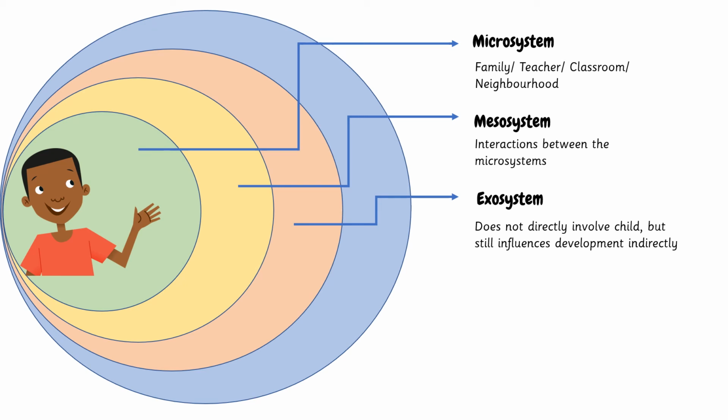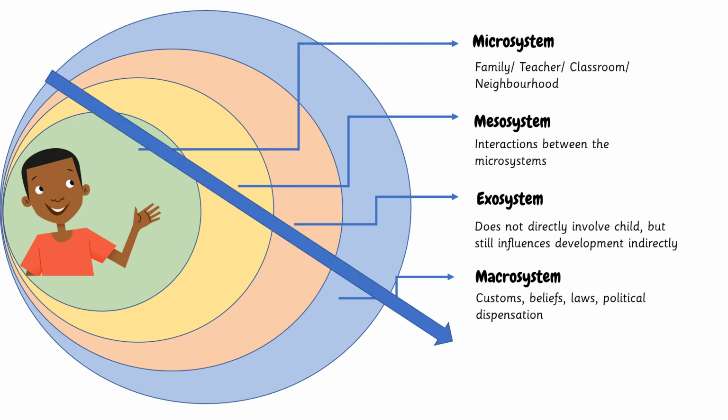The next system is the macrosystem. This is the larger cultural context. It's the circumstances, beliefs, customs, laws, or political dispensation at the time shared by the community around the child. Finally, the 5th system is the chronosystem. This shows changes over time and the influence that these can have. For example, to a family structure, socioeconomic status, schooling and living conditions, as well as events in the country or region that the child lives.